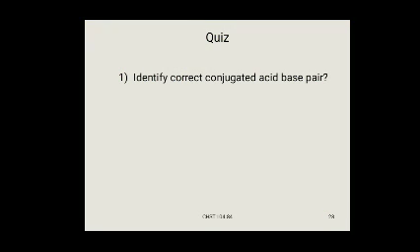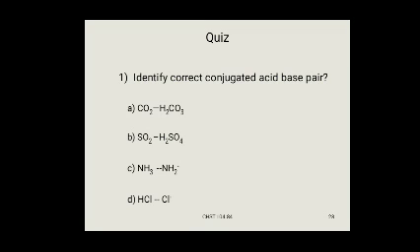Identify the correct conjugate acid base pair. A CO2, H2CO3; B SO2, H2SO4; C NH3, NH2 minus; D HCl, Cl minus. What is a conjugate acid base pair?